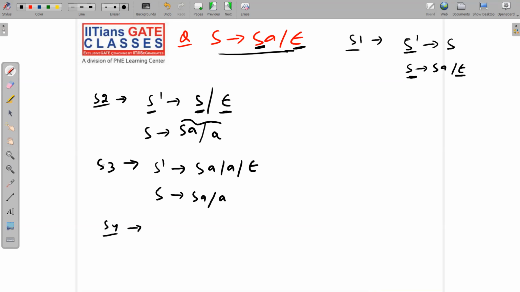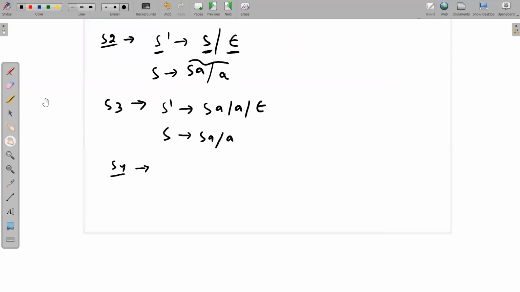What about my step number 4? Left recursion you have to remove. See here carefully. Do we have left recursion? Yes. S implies SA. This is a left recursion. So very, very easy. I will directly remove it. So first write like this. S dash implies SA or a or null. Now I am removing this left recursion S implies SA. So I will write this first. This is beta 1. Okay, so let me label it for you so that you get the proper idea. Let me use a different color. A implies A alpha 1 or beta 1. So you will write beta 1, then beta 1 Z.